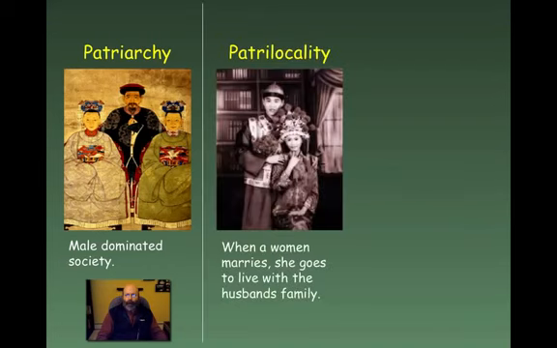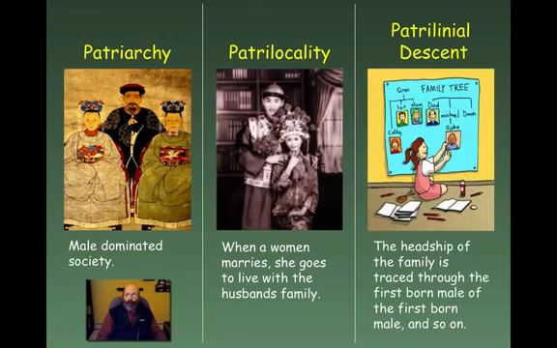Now, China also practiced what was called patrilocality. This is when a woman gets married, she's actually going to go live with the husband's family. So again, it's a patriarchal society, it's male dominated, and they practice patrilocality, so women get married and go to live with their husband's family. And then they also practiced what was called patrilineal descent. Patrilineal descent is when the headship of the family is traced to the firstborn male of the firstborn male, and so on. So it's always traced from the firstborn son to the firstborn son, every generation like that. So these are the three patras that you need to be familiar with: patriarchy, patrilocality, and patrilineal descent.